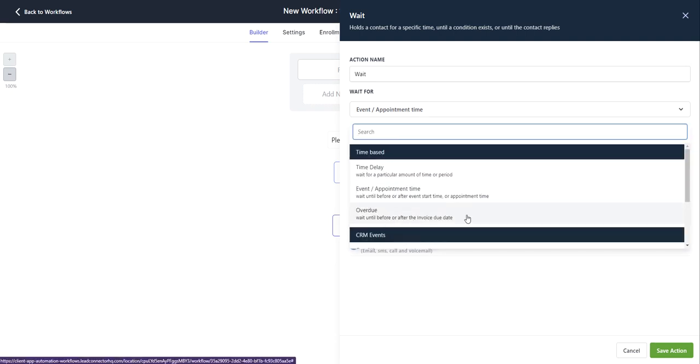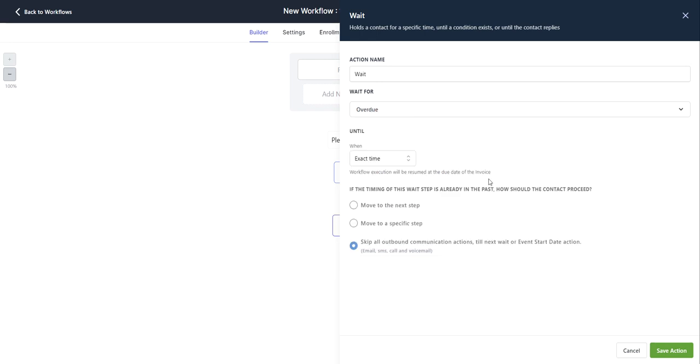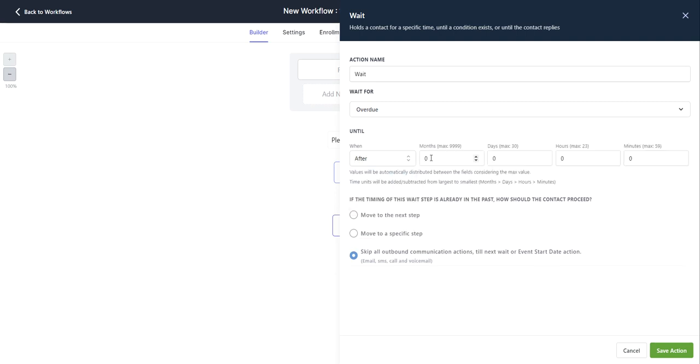Next, we have overdue. So this will wait until before or after an invoice due date. So here you can select again before or after and select your time. And then again, you have if your timing is already in the past, what would you like to do?